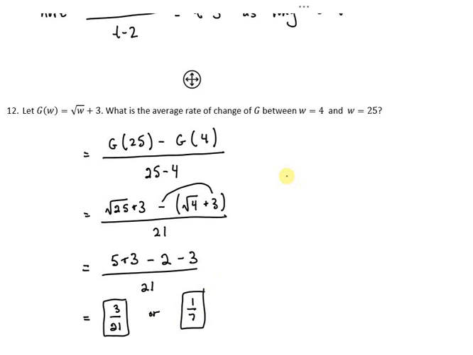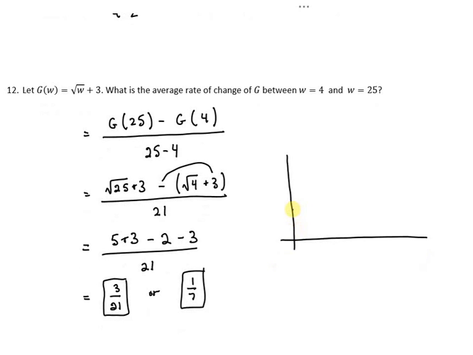If we were to graph the function, which you don't need to do on the exam, it would look something like this. Here would be 4. Somewhere way out here would be 25. And all we are getting is the slope of this secant line. And we've determined that its slope is 1/7.